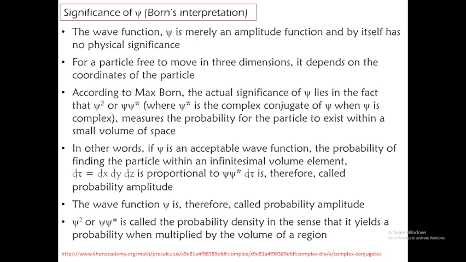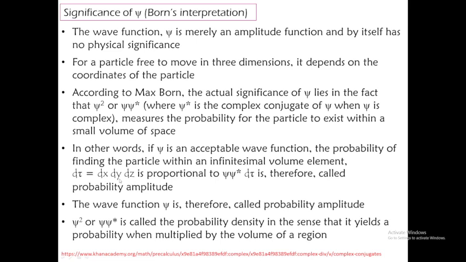Okay, so that is why it is represented as d tau. D tau means dx, dy and dz. So three coordinates are included, and for this the term d tau has been given. It is proportional to psi star psi d tau, and is therefore called a probability amplitude.